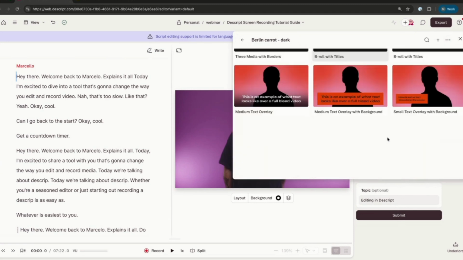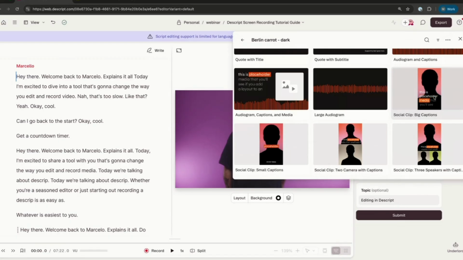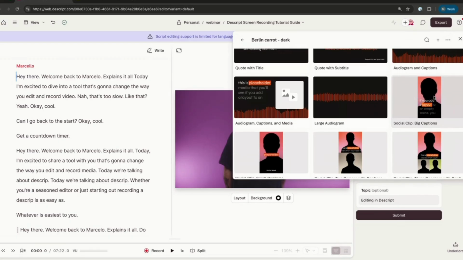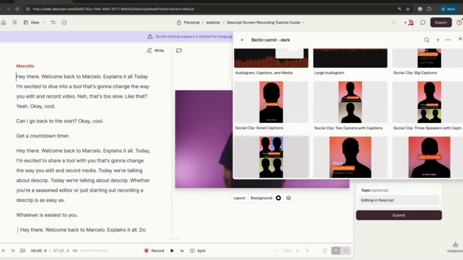If I scroll a little bit further down, here are some additional layouts in different aspect ratios. So I can choose a social clip here that has big captions. This will reframe my video and apply large styled captions in this orange and black styling. Again, that orange and black can be stylized to your brand standards, but the idea is that with a single click or a couple of clicks, we are ending up with a stylized piece of content rather than the raw recording that we started with.